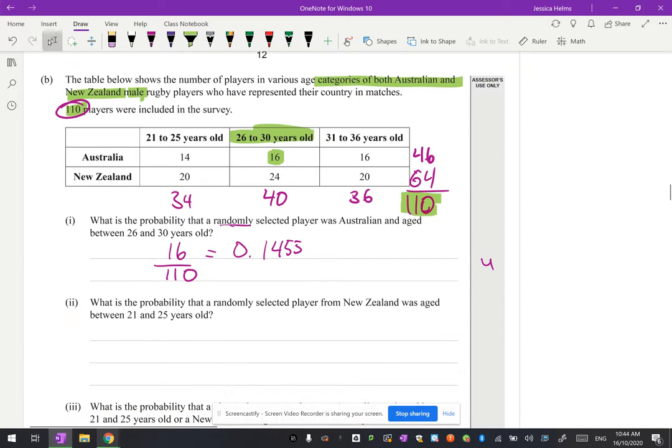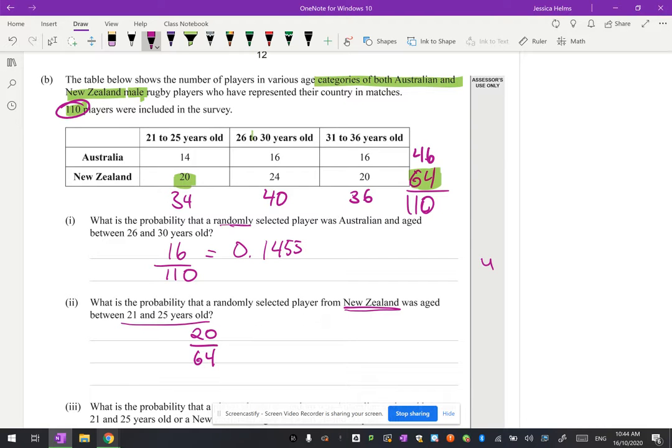Okay, I'm going to go on. What is the probability that a randomly selected player from New Zealand was aged between 21 and 25 years old? Notice that the wording of this one is slightly different. What is the probability that a randomly selected player from New Zealand? So we're not picking from the whole pool. We're only looking at those that are from New Zealand, so 64 players in total. And we want to know the probability that that player was aged 21 to 25 years old. There's 20 New Zealanders in that age group out of 64 in total.